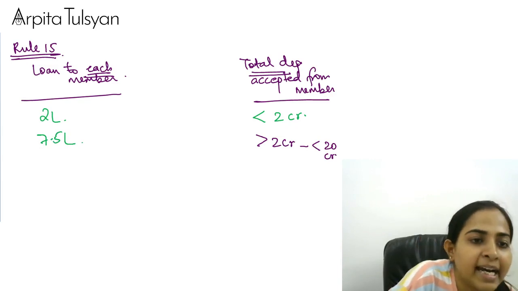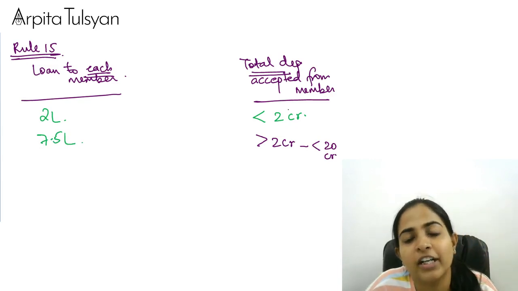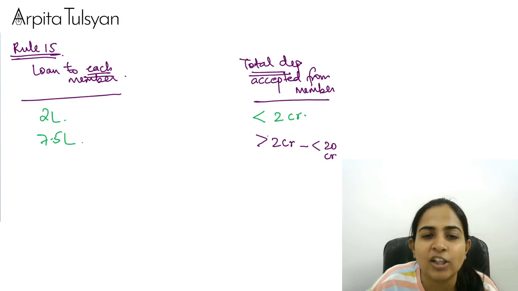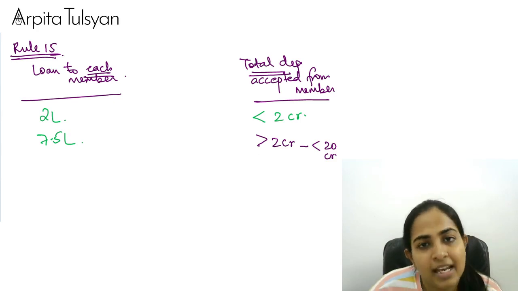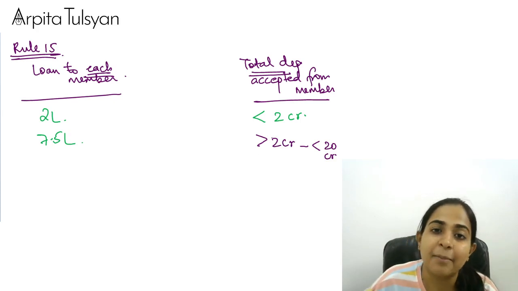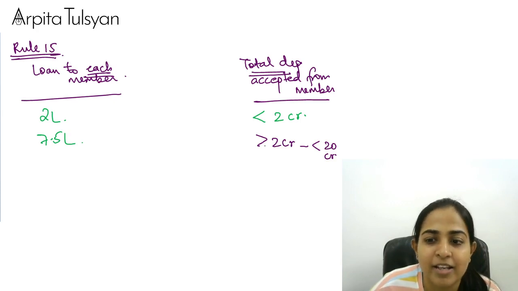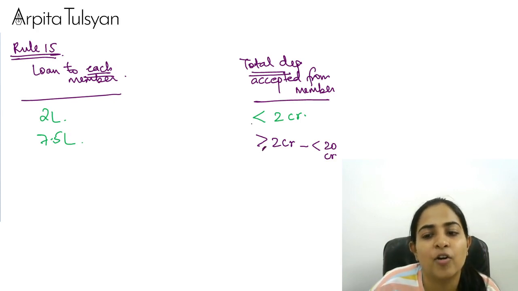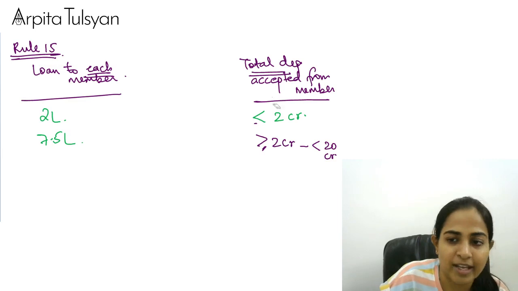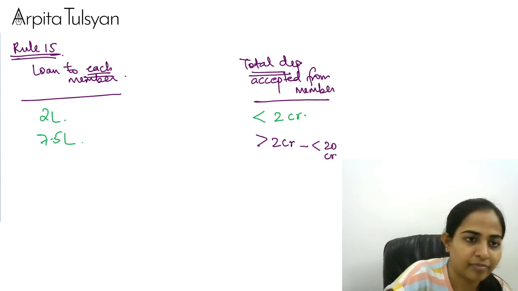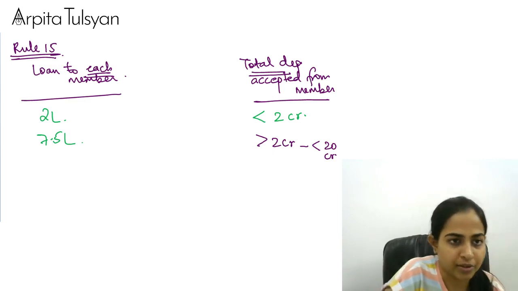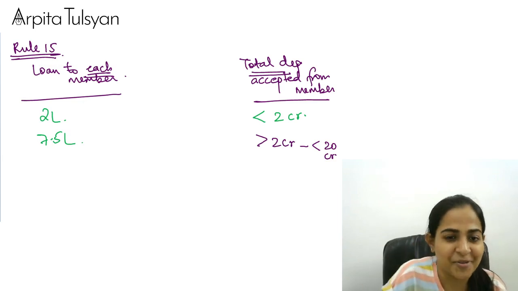Okay, problem area in the act. Ma'am, what if the total deposit accepted is exact 2 crore? There is no explanation for this in the bare act as well. So either here you can take more than or equal to, or here you can take less than or equal to. So that is a problem with the act. Ideally you should not get any question on this exact 2 crore.